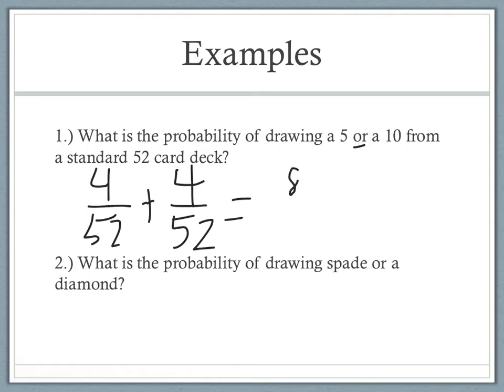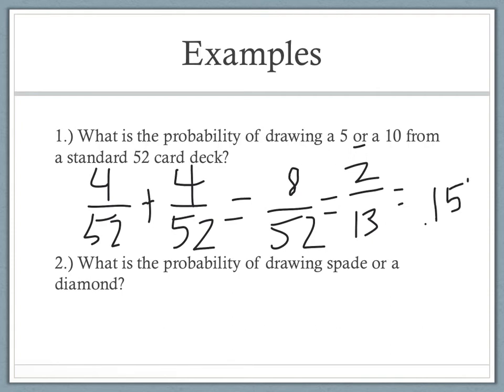So remember, we add the top. So 8 out of 52. Okay, and then we can reduce that fraction, which gives us 2 over 13, because you can divide them both by 4, or that as a decimal is, I'll go 3 decimal places, 0.154. Okay. So what is the probability of drawing a spade or a diamond?